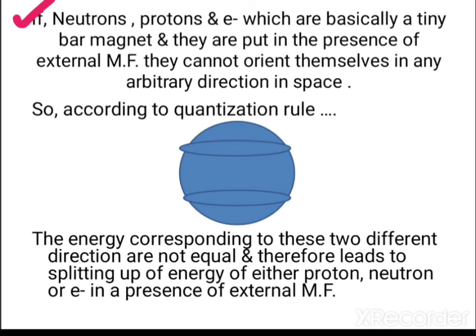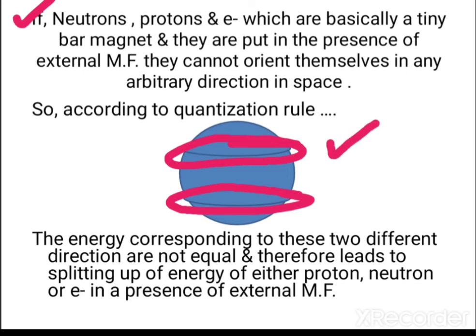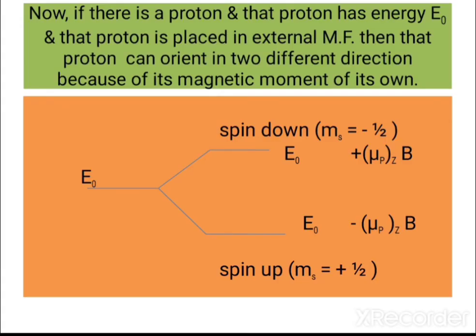So according to this rule, it can precess either in this particular conical section or in this particular conical section. The energies corresponding to these two different directions are not equal, and therefore this leads to splitting of energy of either proton, neutron or electron in the presence of an external magnetic field.